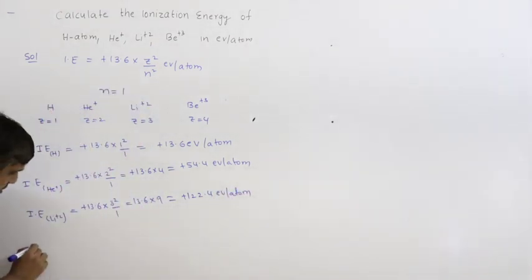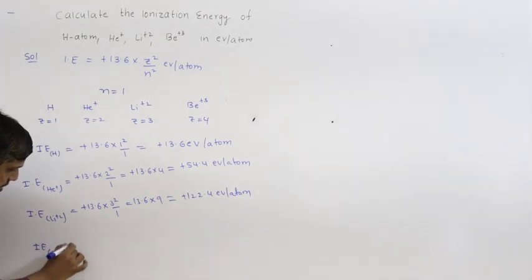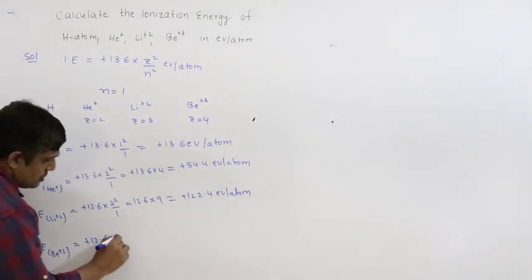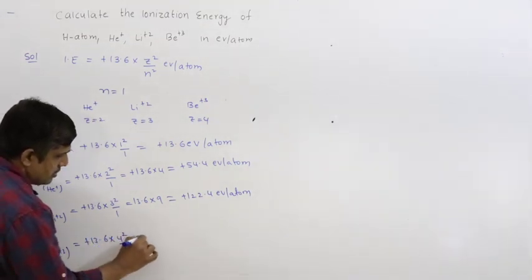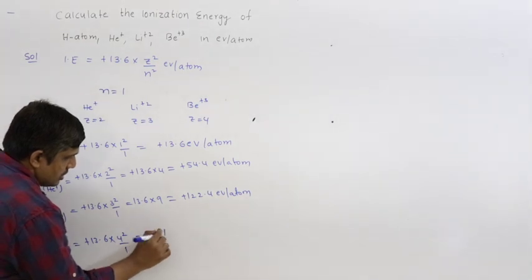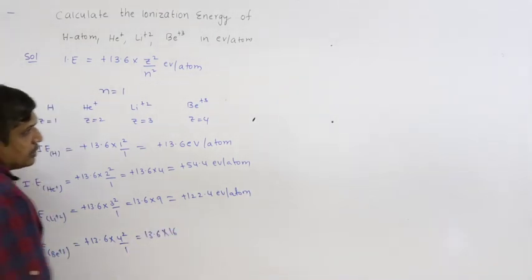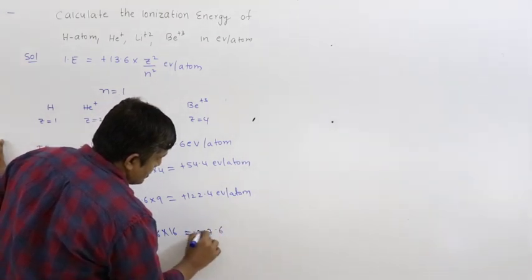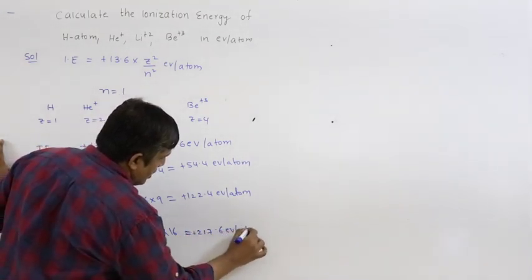And the next one is Be plus 3: plus 13.6, Z value is 4, so 4 square by 1, so 13.6 into 4 square is 16, which is equal to 217.6 electron volt per atom.